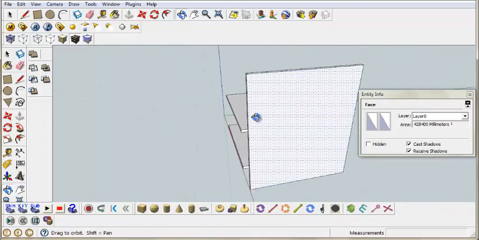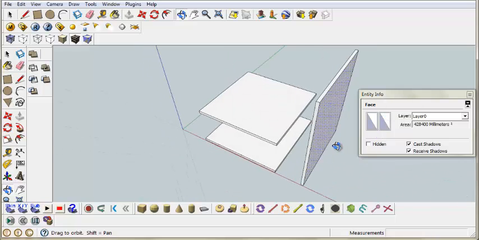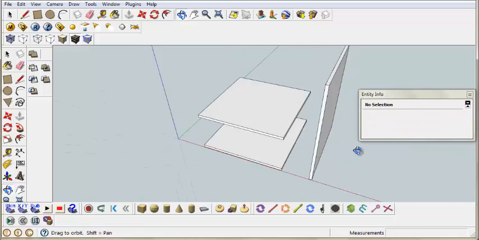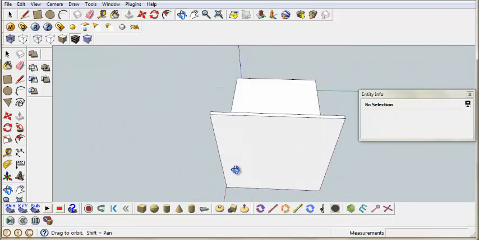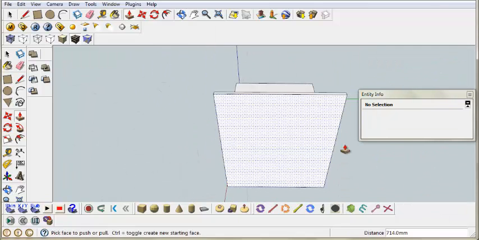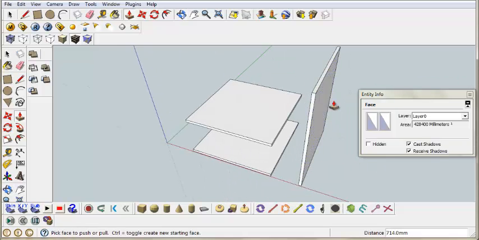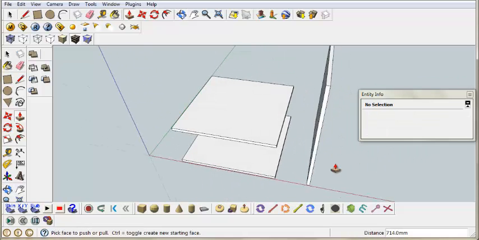Right, that's the left panel, 714, and the height is 714. The thickness is 18 mil, and the width, or I mean the depth, is 600.